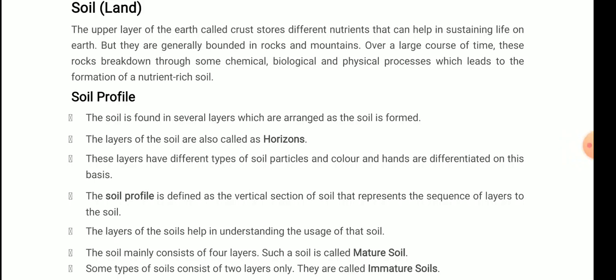There was a diagram in which the lithosphere, atmosphere and hydrosphere combined, where the biosphere was formed, and the biosphere is the part where living organisms or life sustain. So the third important part of that is the lithosphere, that is the land or the soil. I hope that water and air are clear to all of you. So let's start today with soil. Another important topic.